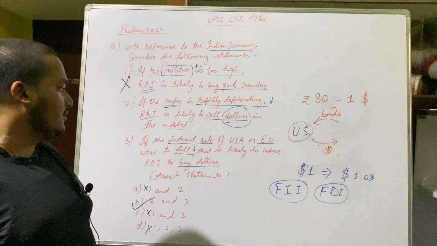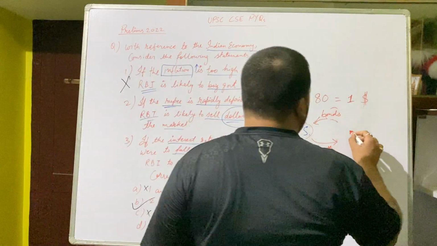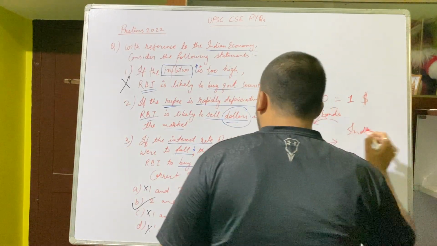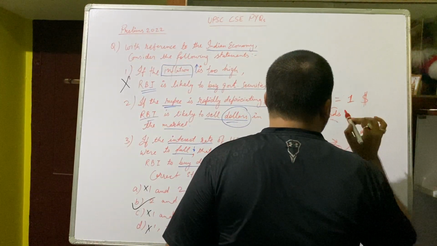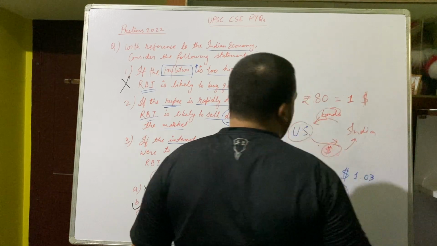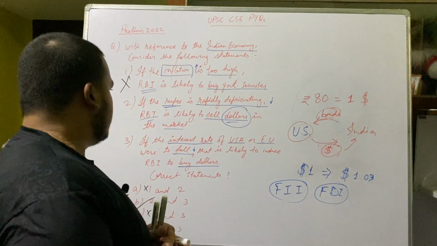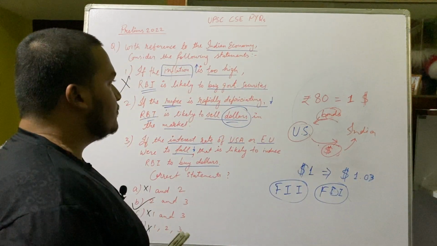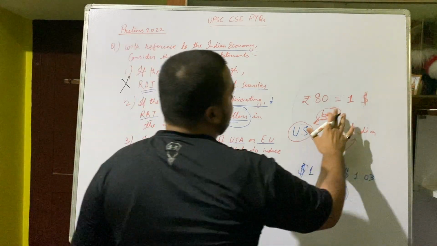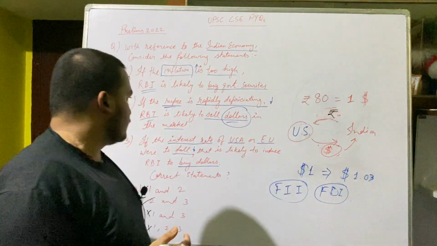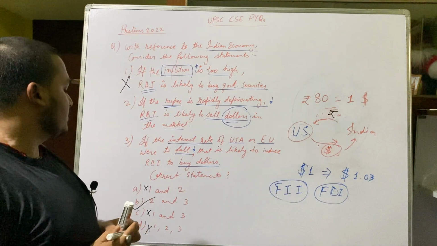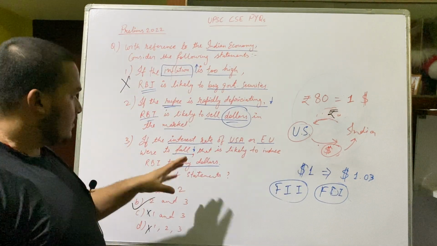Then what will our government do? India says, okay, I will buy your dollar, and you take the bonds. What will happen? That is likely to induce RBI to buy dollars, as our rupee is about to fall.